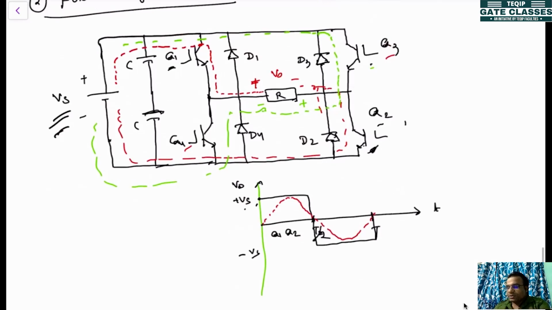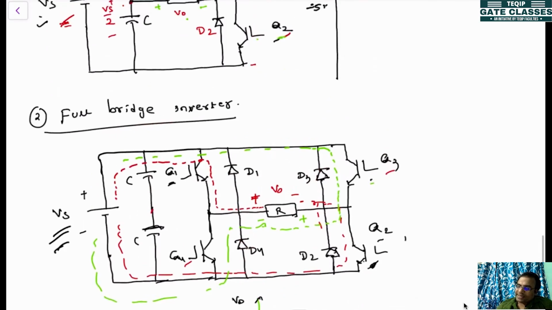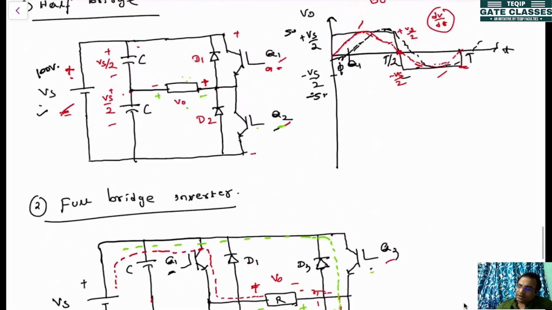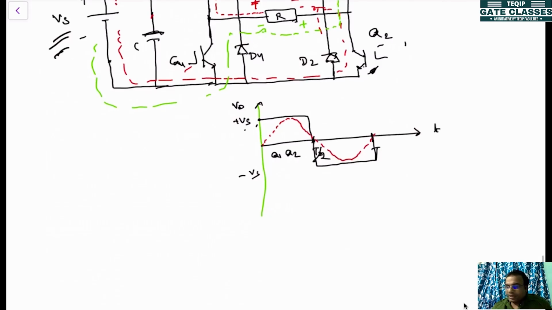Then what is the difference between these two? Here you are getting a higher voltage than the previous one, and here no midpoint configuration is required. And here at a time two devices are conducting. Two devices conducting means the voltage drop handled by the capacitor will be divided by two. Each cycle two devices are conducting, but in the previous one each cycle only one device was conducting. So this is all about the inverters.